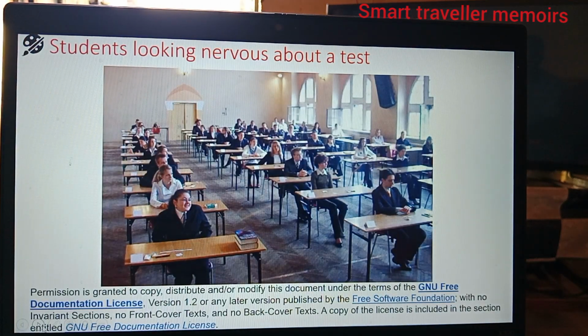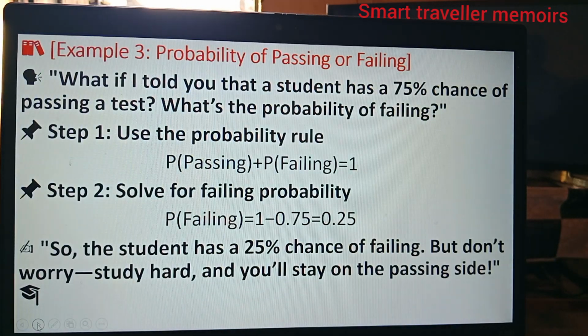Students looking nervous about a test. You know why they look nervous? Because you either fail or you pass. Look at those students. They are waiting for the papers to be given. Maybe some of them, their hearts are beating, racing, and so on. So, from that picture, what is the probability of passing or failing?